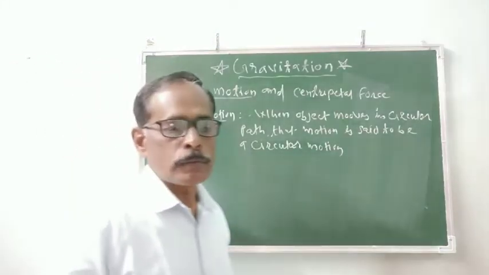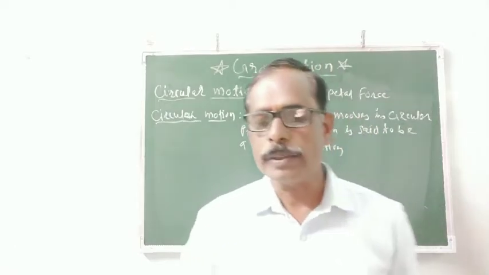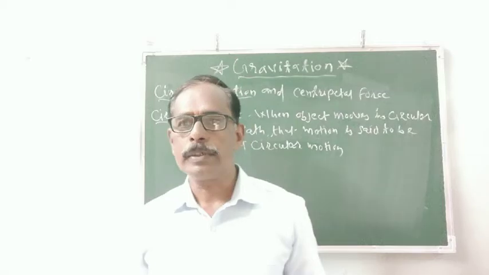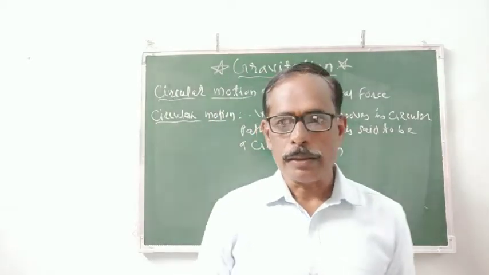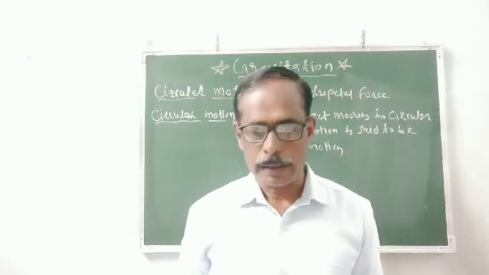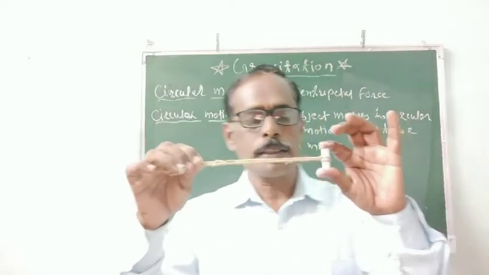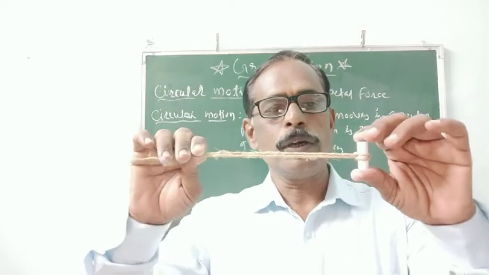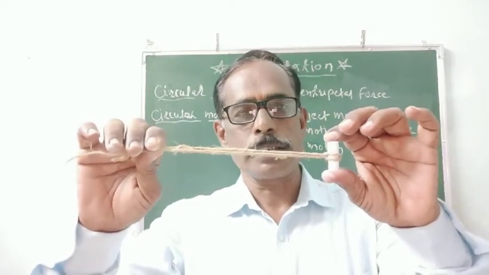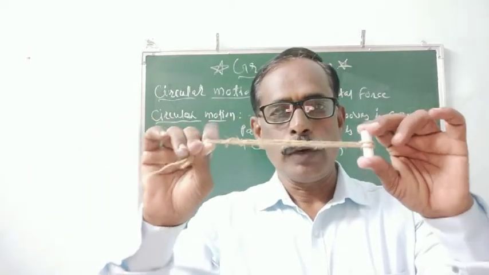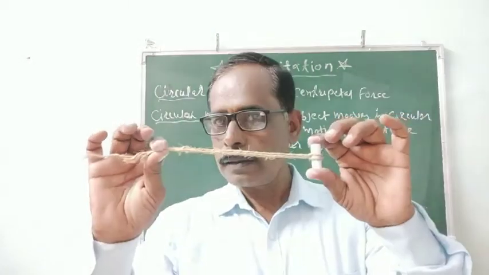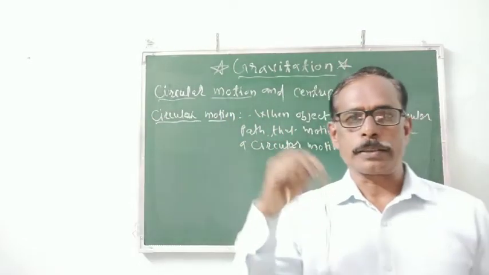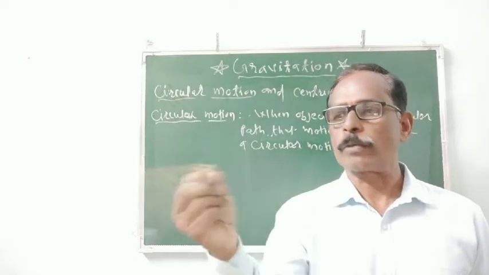Now, first we perform an activity, and then when some questions arise in that activity, we will try to answer them. See here, it is a string, and at one end of the string a chalk piece, meaning the object, is tied, and one end of the string is in my hand, and I rotate that object in that form.